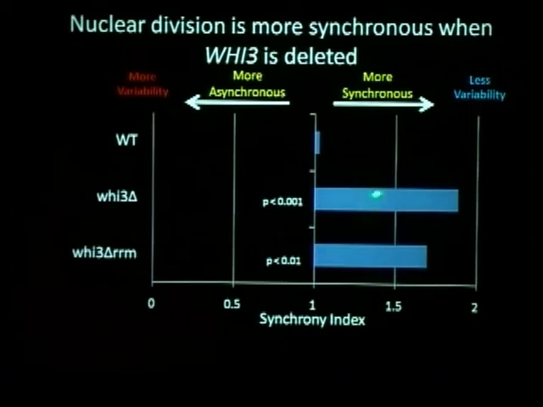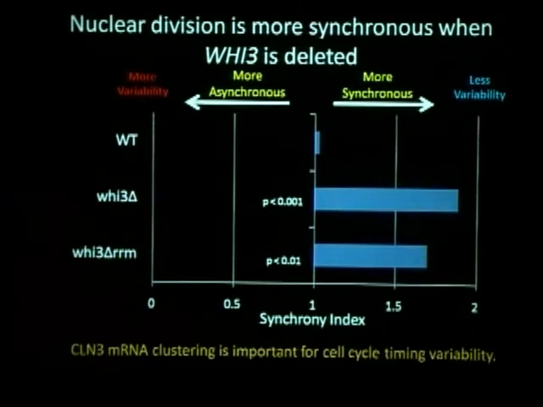And for quantifying this, we developed a statistical tool called the synchrony index. What it does is use pairwise comparison of the cell cycle stages on neighboring nuclei and tell how synchronous they are. In wild type, it's around 1, and a number above 1 means that they show more synchronous nuclear division, and that means small timing variability in the cell cycle. You can clearly see that Whi3 deletion and both delta RRM show a high degree of synchronous nuclear division. So that suggests that the cln3 mRNA clustering is important for cell cycle timing variability.